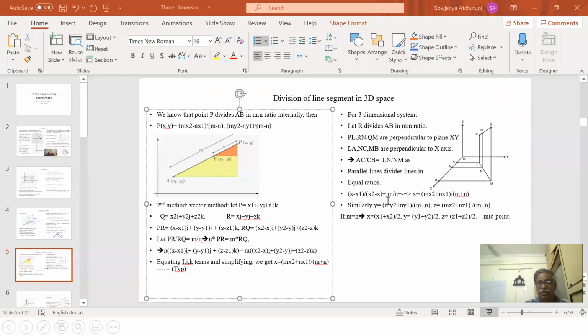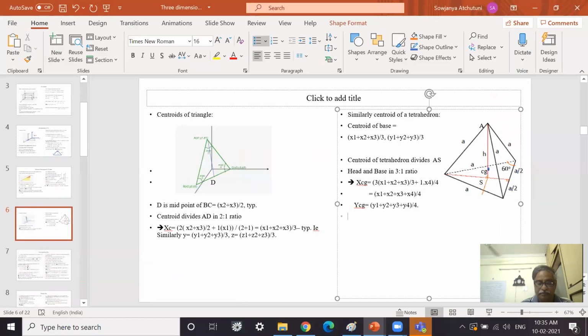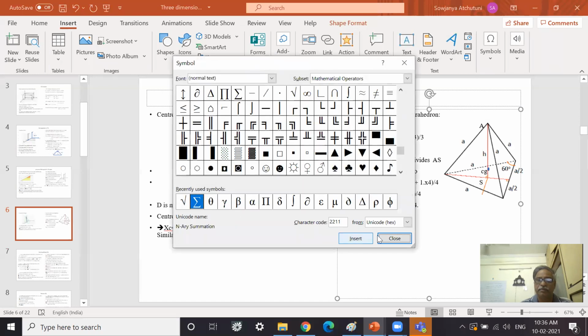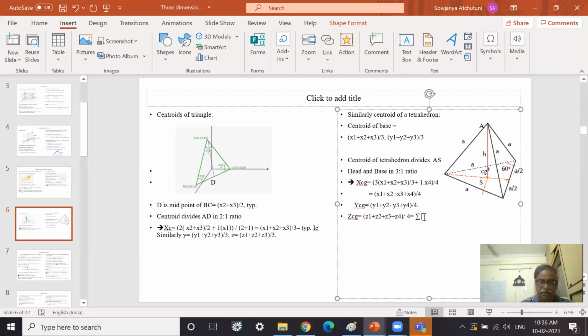Z of CG, the center of gravity, is z1 plus z2 plus z3 plus z4, because there are 4 points, the vertices A, B, C, D, divided by 4, that is sigma z by 4.